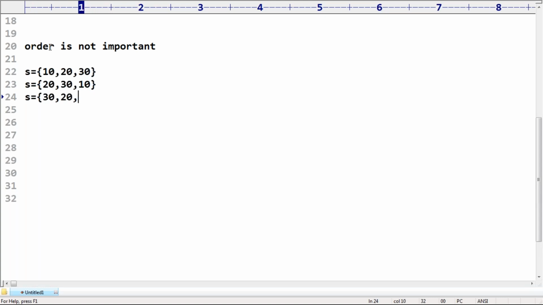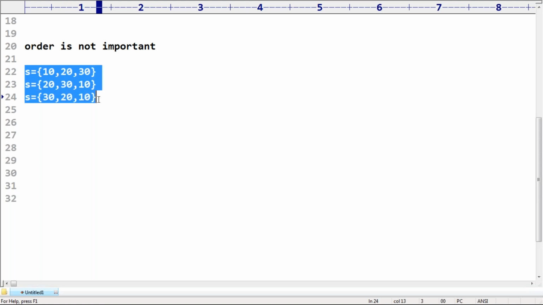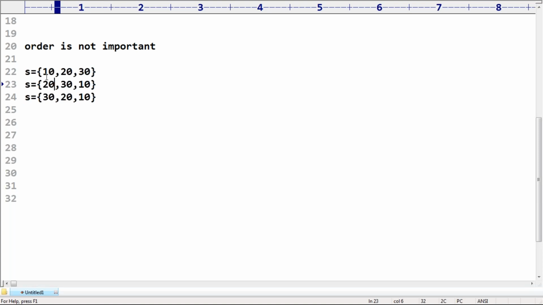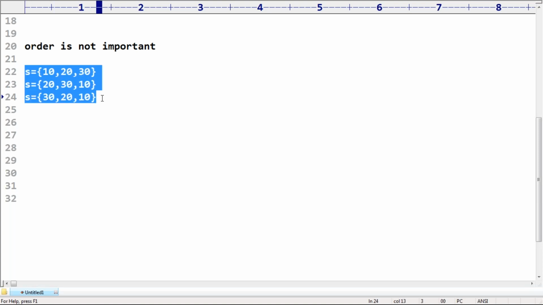Are all these three sets equal? In your academics, you may have covered set theory, relations and functions in discrete mathematics or general mathematics. All these three sets are equal.